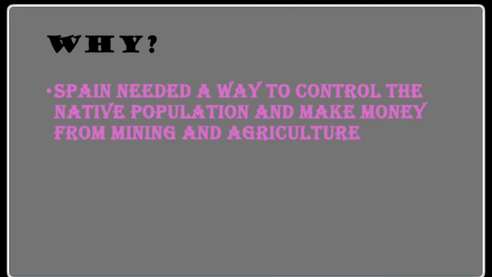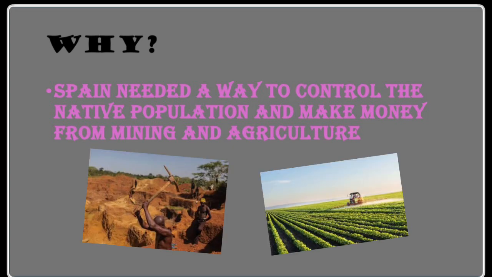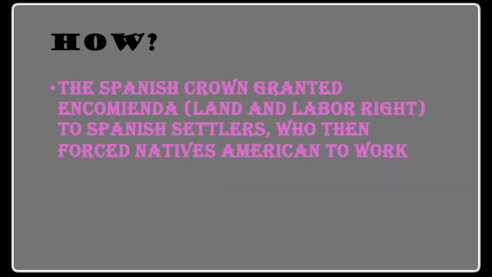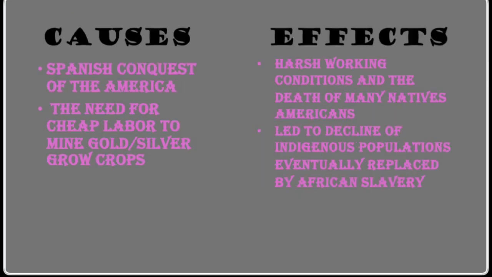Spain needed a way to control the native population and make money from mining and agriculture. The Spanish crown granted encomiendas, which are land and labor rights, to Spanish settlers who then forced Native Americans to work. Some causes were the Spanish conquest of the Americas and the need for cheap labor to mine gold and silver and grow crops. The effects were harsh working conditions and the death of many Native Americans.